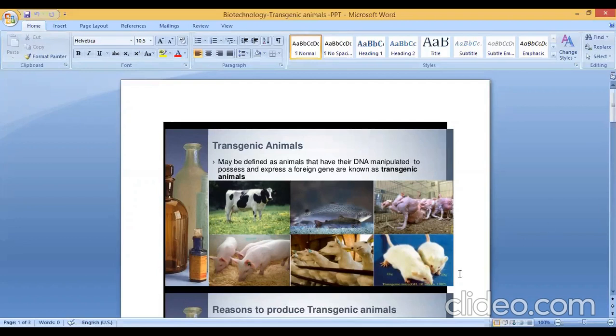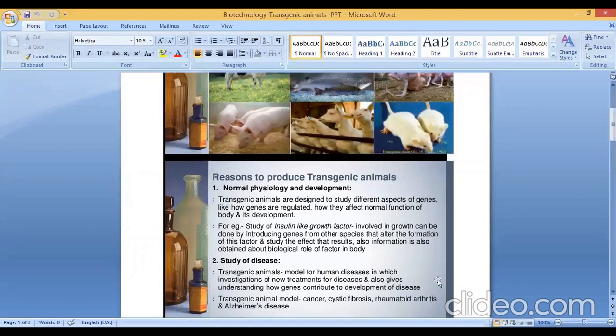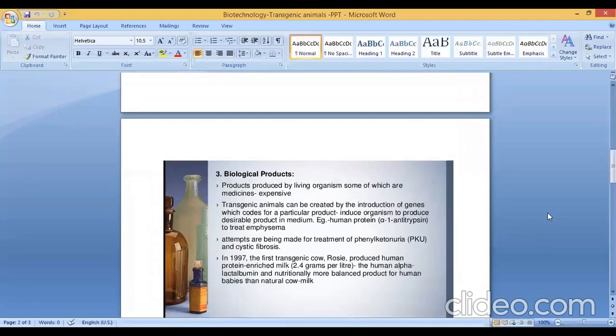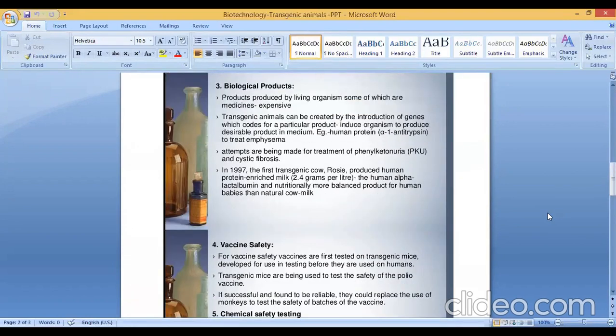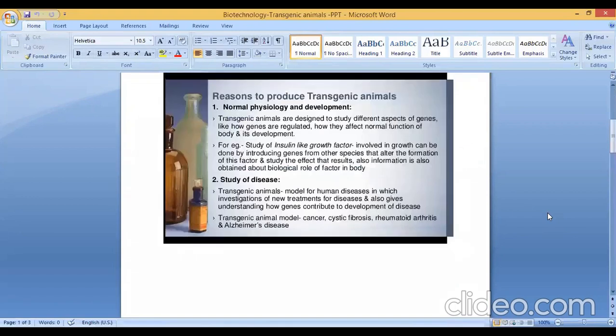Next, we have to know what the reasons are to produce transgenic animals. There are some reasons to produce transgenic animals. First one is normal physiology and development. Second one is study of diseases. Third one is biological products. Fourth, vaccine safety. Fifth, chemical safety testing. So these are the different reasons. One by one we'll see.